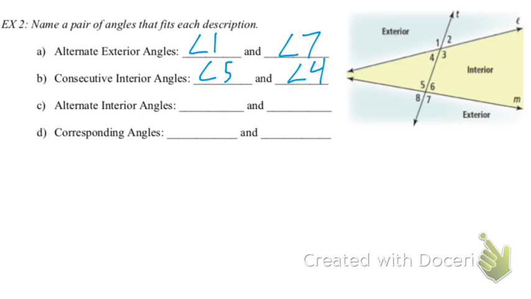Okay. Letter C. Alternate interior angles. Who wants to give me a pair for that? Okay, Levi. 4 and 6. Okay, angles 4 and 6. You could also use angles 5 and 3 if you really wanted.